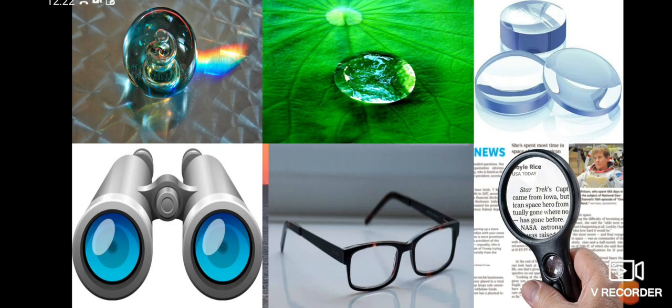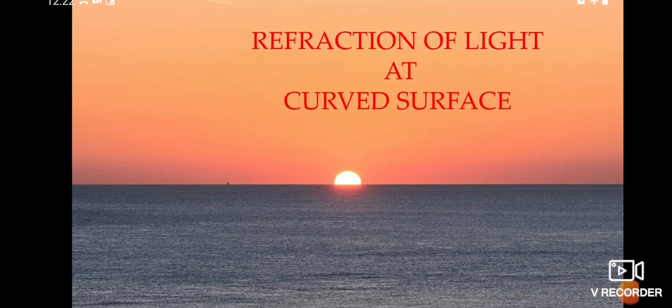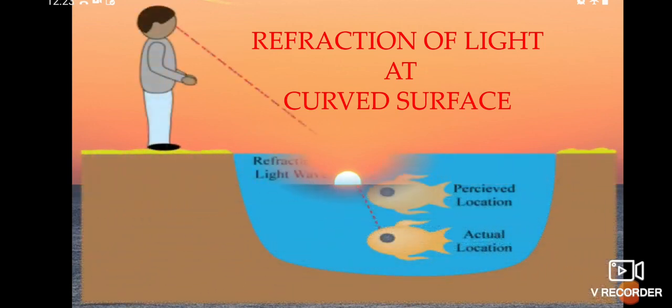So today we are going to discuss the refraction of light at curved surfaces. So today we are going to learn how the refraction of light takes place at curved surfaces. So let us watch an activity, a beautiful interesting activity. Okay, are you ready? Okay. So we are going to learn the refraction of light at curved surfaces.